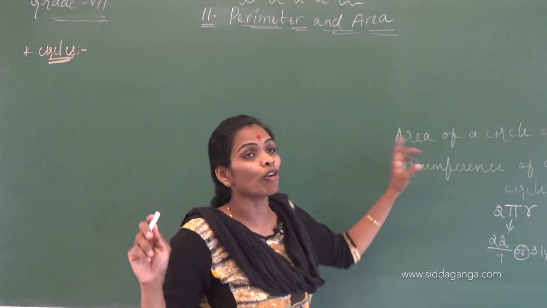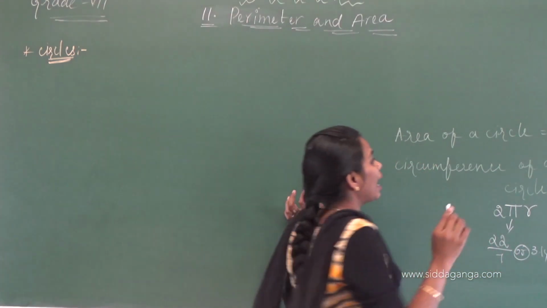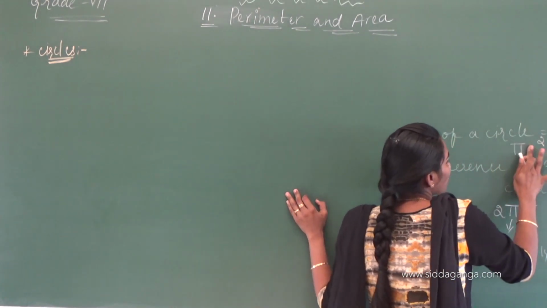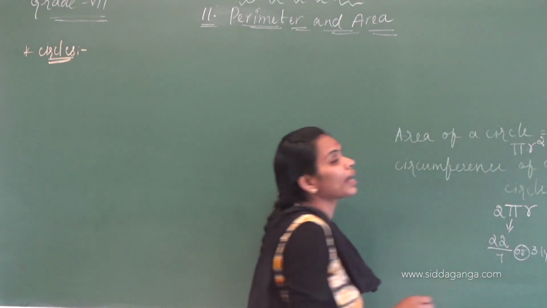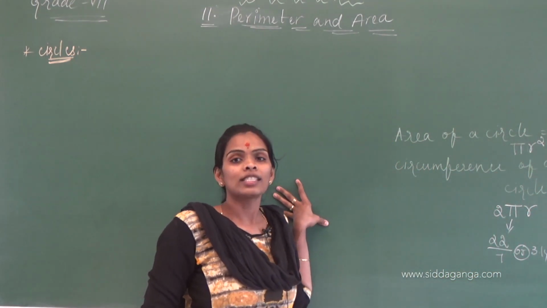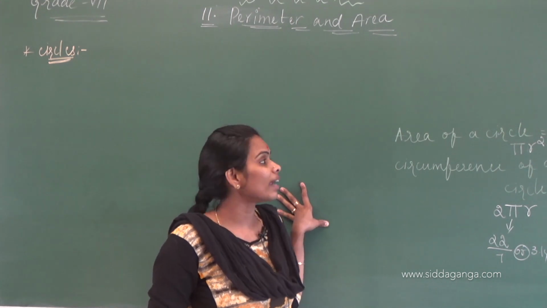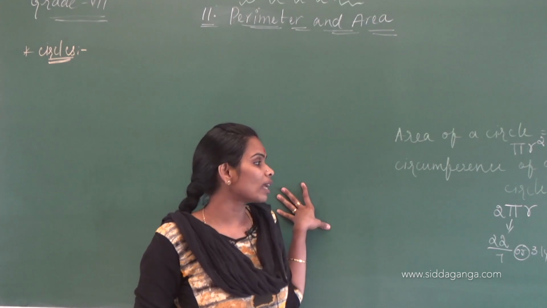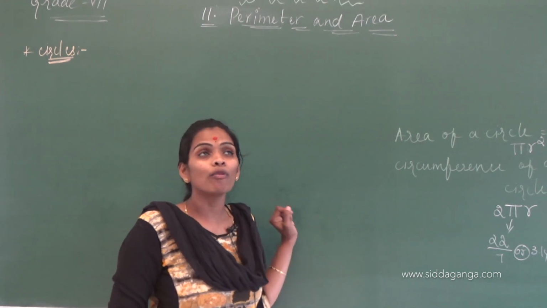And then area. What is the area of a circle? I already told you, the area of a circle is pi r square. R is the radius of a circle. Pi is 22 by 7 or 3.14.